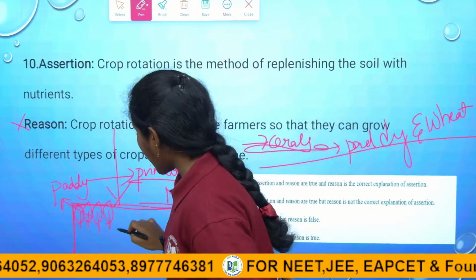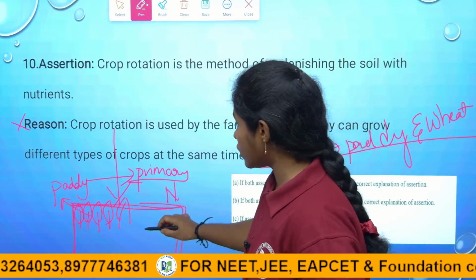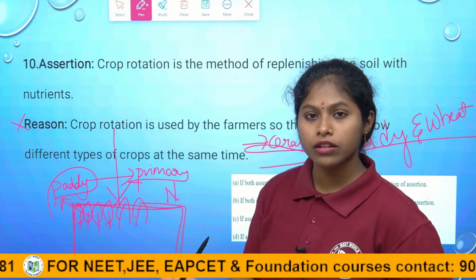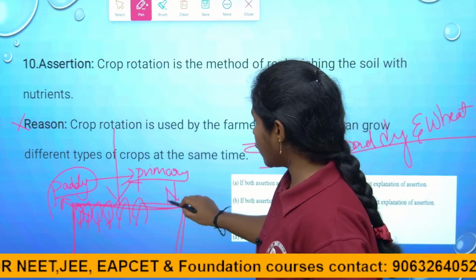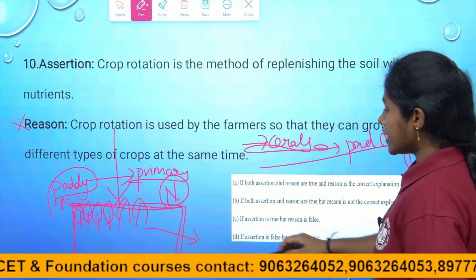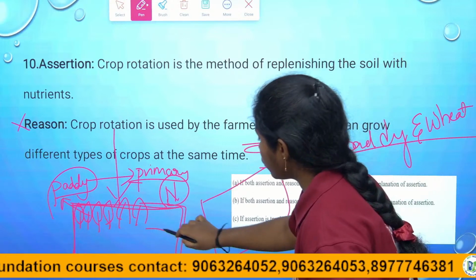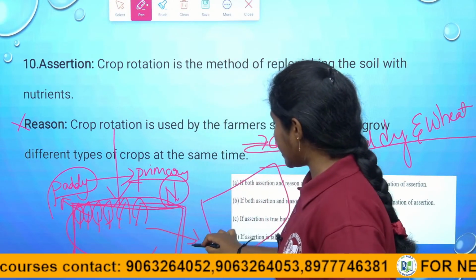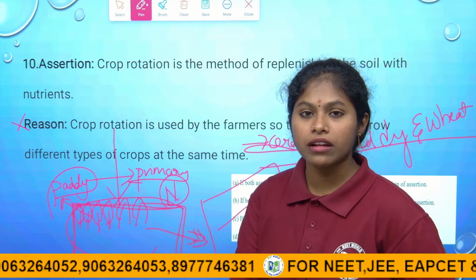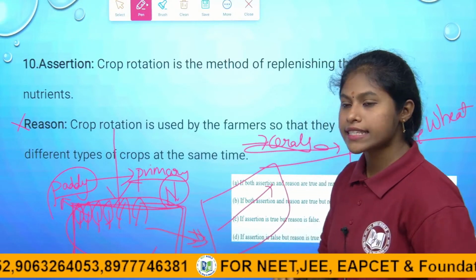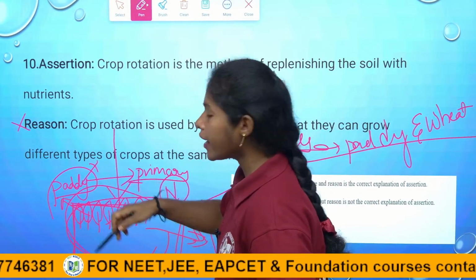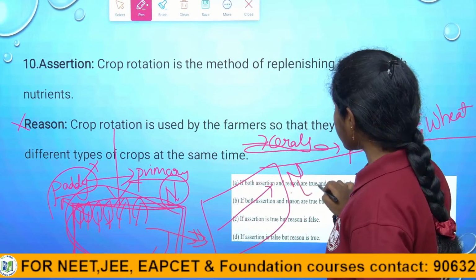See here. In the piece of land I used to grow the desirable plants of paddy crops. So which nutrient is absorbed more by the plants? Yes, more nitrogen is absorbed by this desirable crop. So for the next season, after this crop is harvested, which nutrient is less in amount? Of course nitrogen, because nitrogen is utilized by the paddy crop, right, children? It is nitrogen that is less in amount.